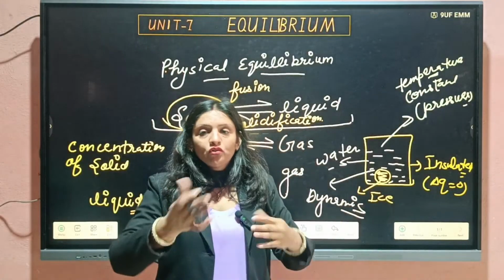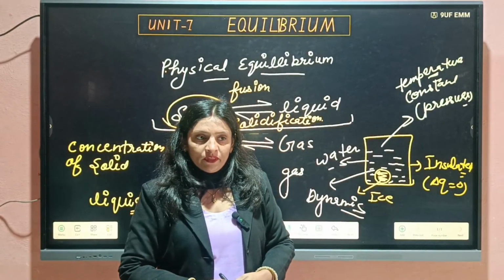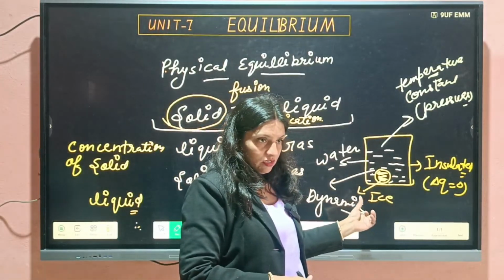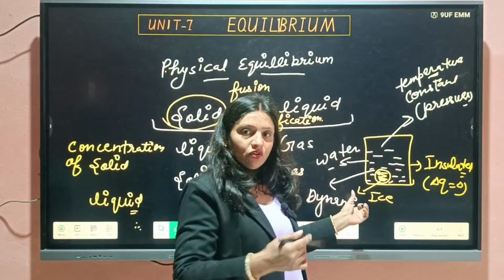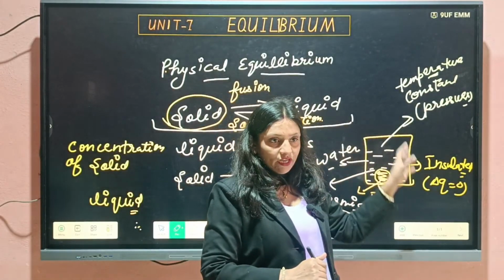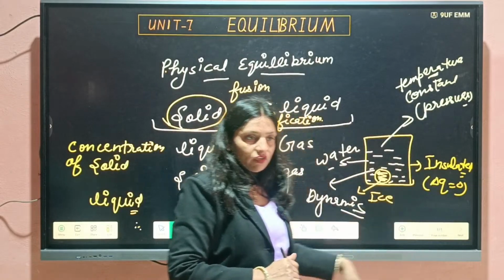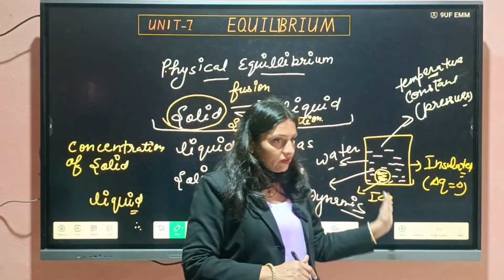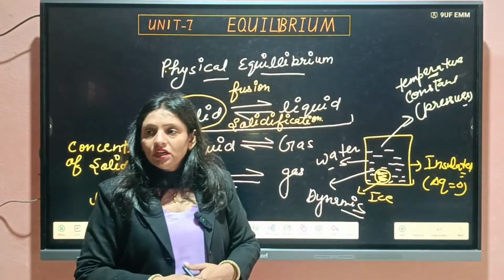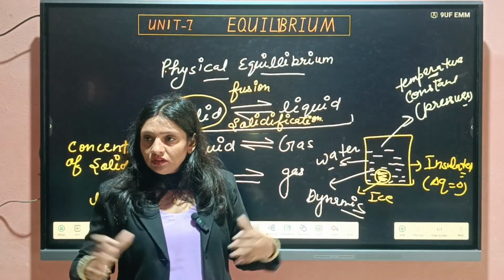It is not going to change. Clear? The process is dynamic. They are continuous processes, but there is no effect on the concentration of both. That is constant. That's why we are saying it is in equilibrium. So this type of equilibrium is known as dynamic equilibrium. Any doubt in this one?